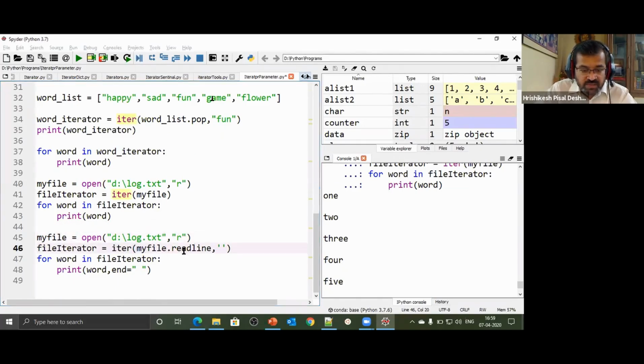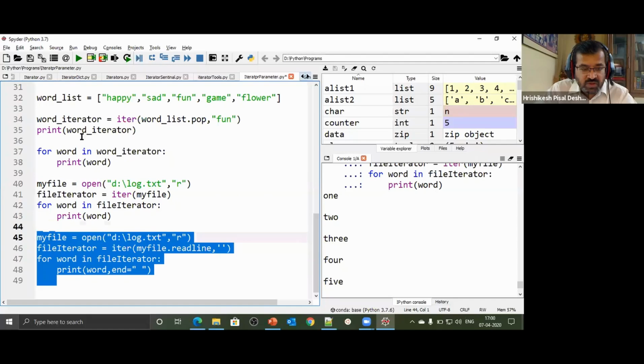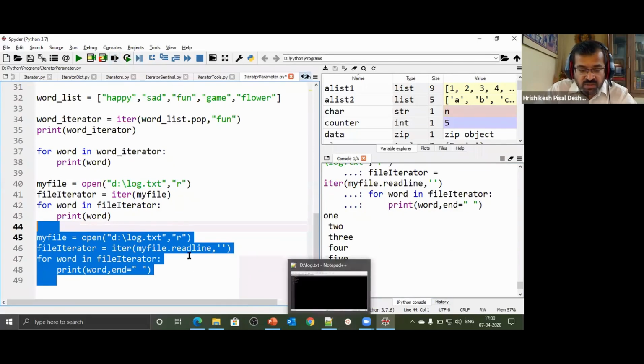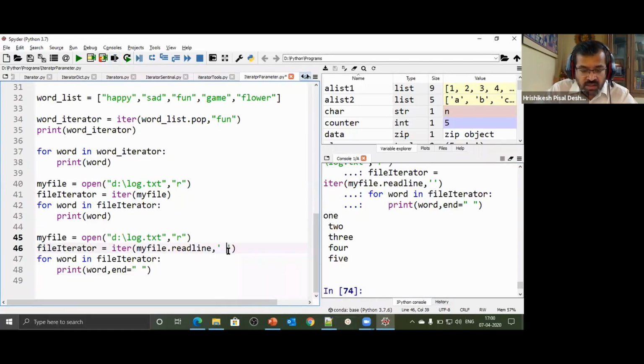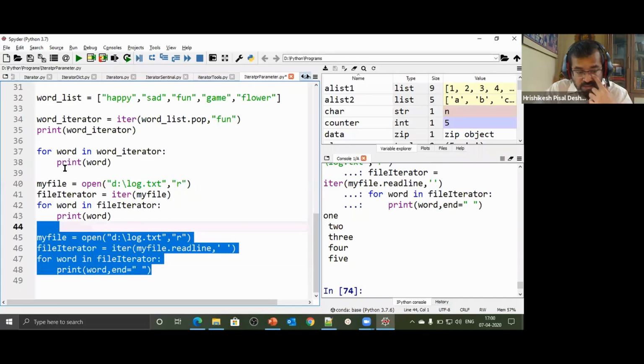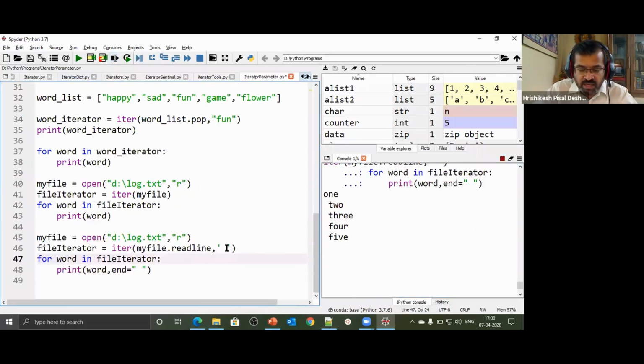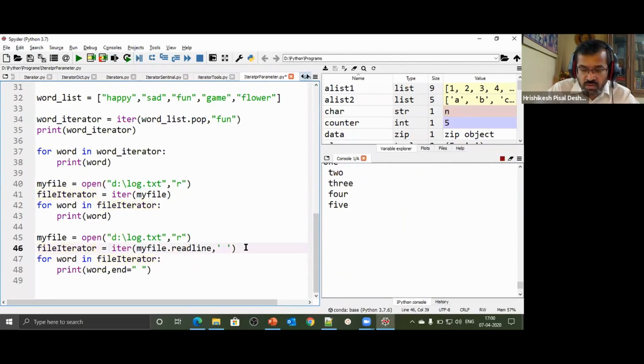And I'm going to say iterator.readline. When I'm saying readline, note that's again a callable. My file.readline is again a callable. And I'm saying a space. So I'm saying stop when you come across a space. Here I go. So it says 1, 2, 3, 4, 5. I say stop when you come across a space, so I run this code. It is just running, it is not stopping now, because it is not coming across a space, it will just keep on running.